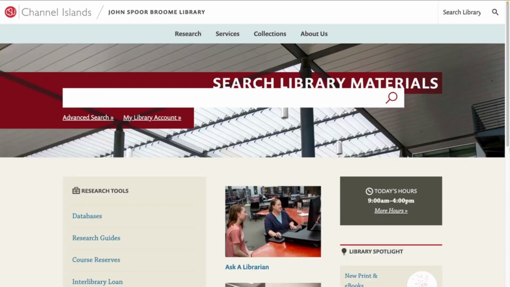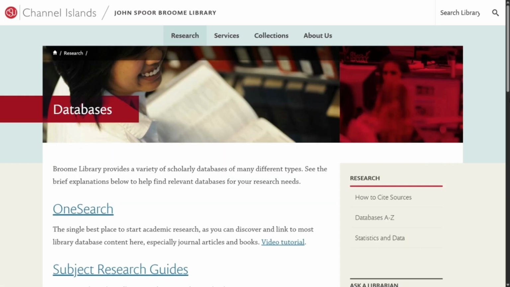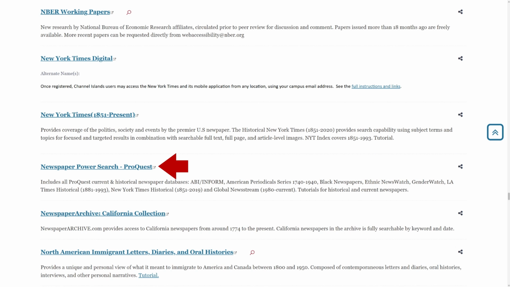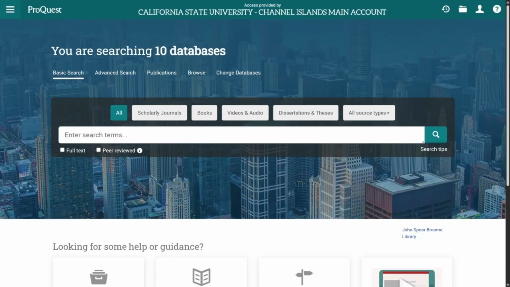On the library homepage, click the databases link on the left side of the screen. From the databases page, on the right side of the screen, click Databases A through Z. This will bring you to the Databases A through Z page with all of our databases. Scroll down and click on Newspaper Power Search-ProQuest. This will bring you to the Newspaper Power Search homepage.